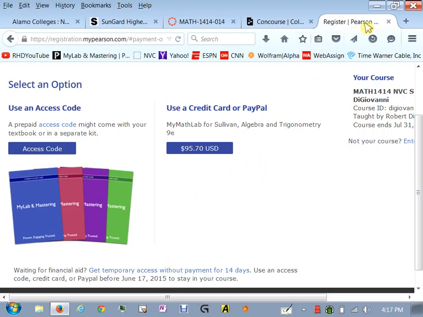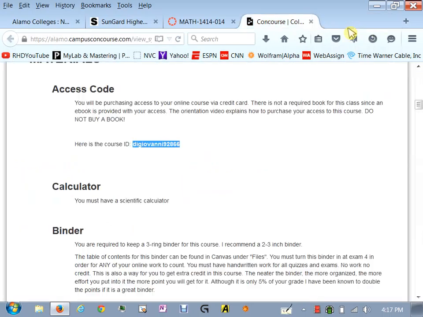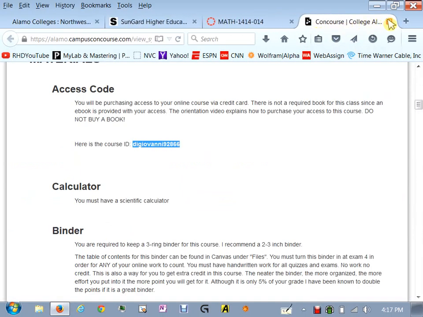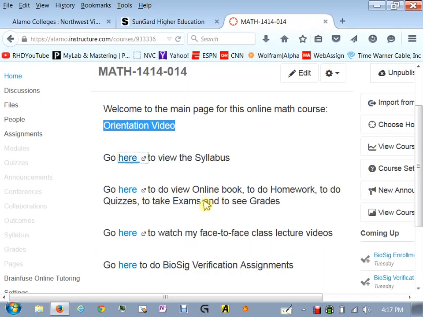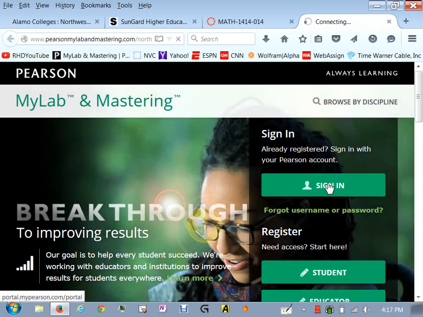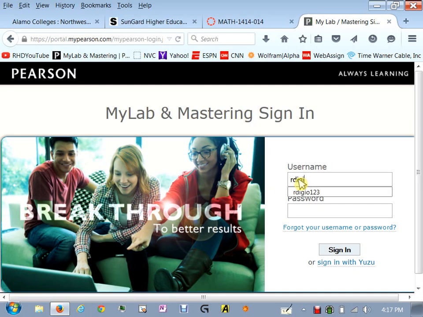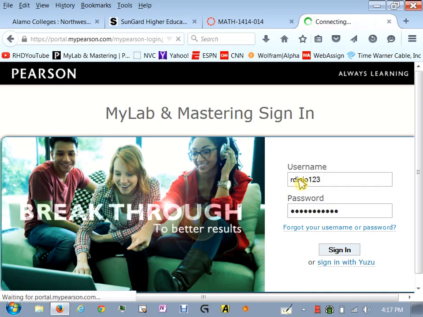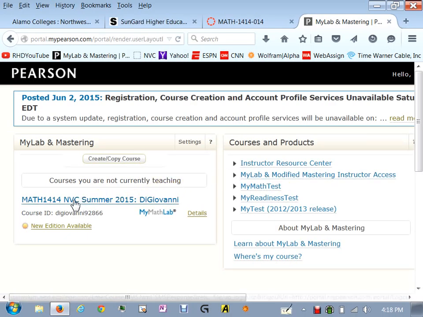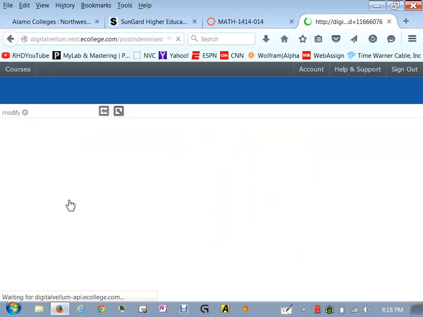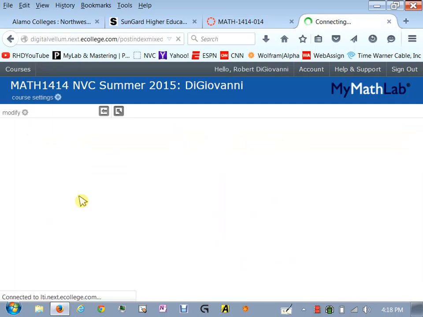So once you're in, I'm not going to actually go in there. Once you're in, you will be able to do the work. So what I think I'll do is I will take you there right now and show you how everything works. So you've registered, you've paid, or you've done the temporary access. And now you log in. So here you'll see the course on the left-hand side, Math 1414, NVC, Summer 2015, Di Giovanni. And your page will look something like this.